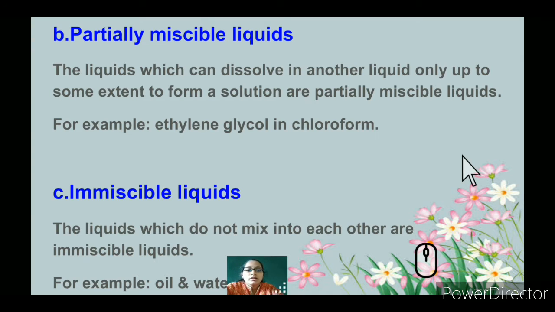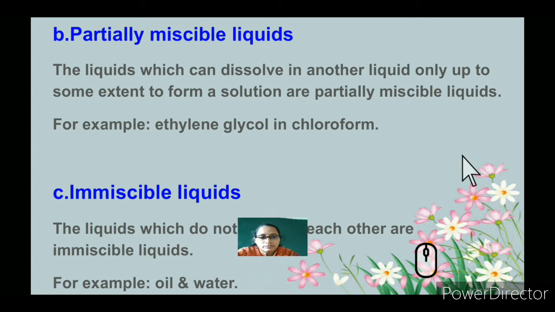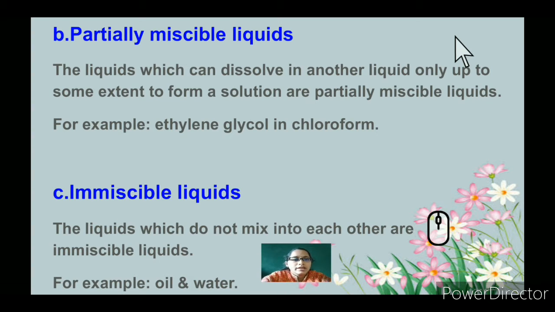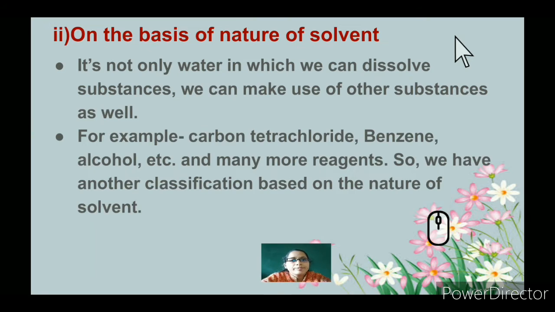So, partially miscible. Liquids which can dissolve in another liquid up to some extent, like ethylene glycol in chloroform, it can mix to some extent in chloroform, hence it is partially miscible. And immiscible liquids form different layers, like oil and water.